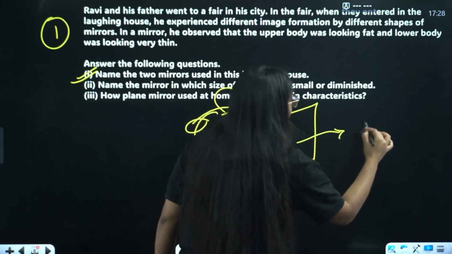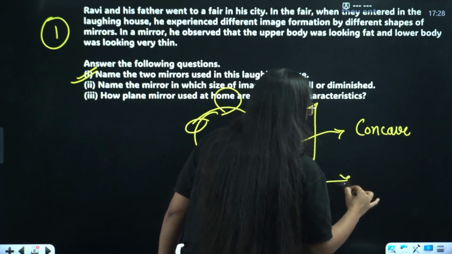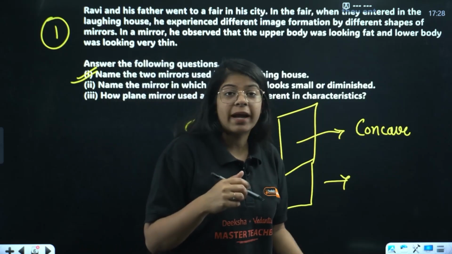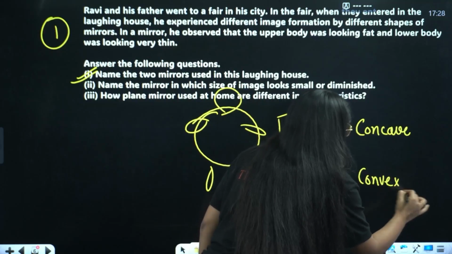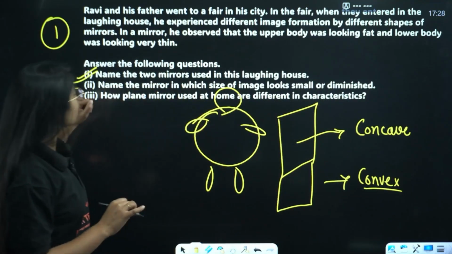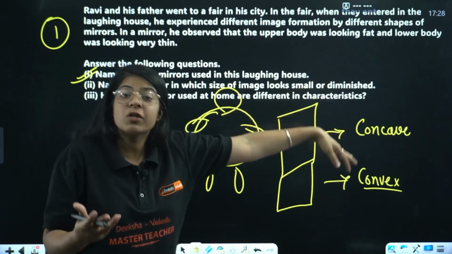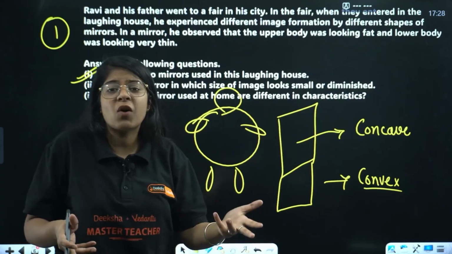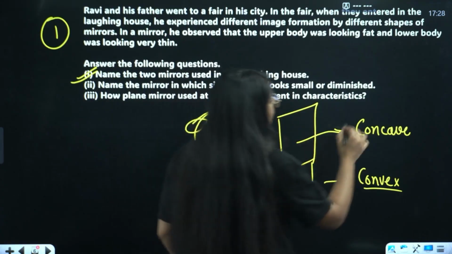The upper will be concave, right? Because it forms larger images. Convex mirror never forms larger images, right? So the lower one will be convex mirror. Now the next, name the mirror in which size of image looks small or diminished. See, this question you can do without reading. Which mirror always forms diminished or small images? That will be my convex mirror.